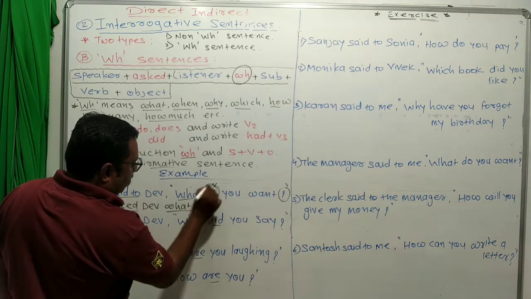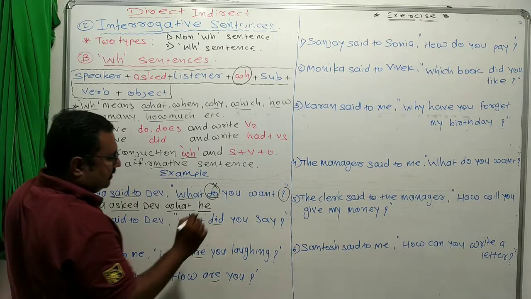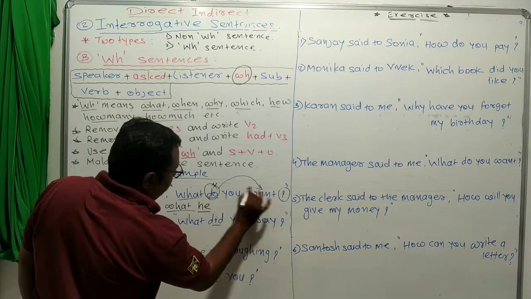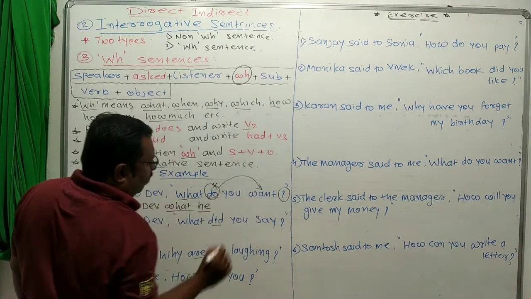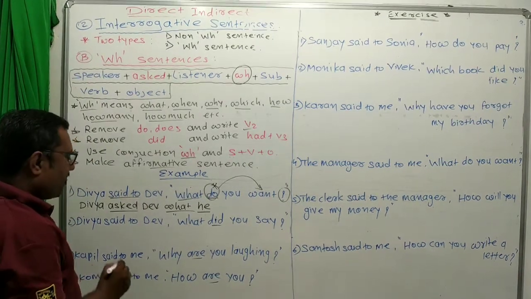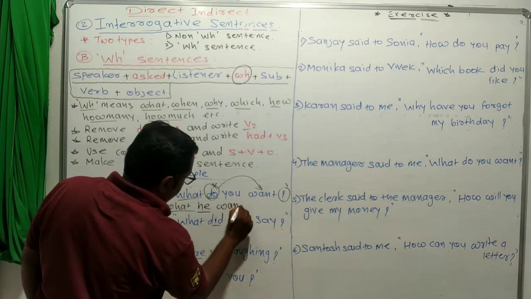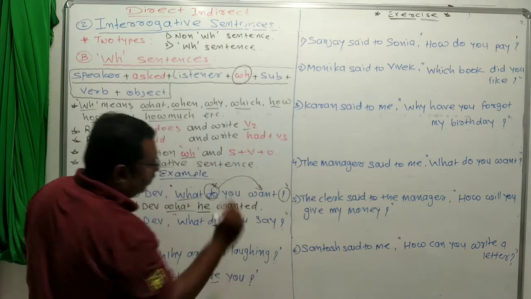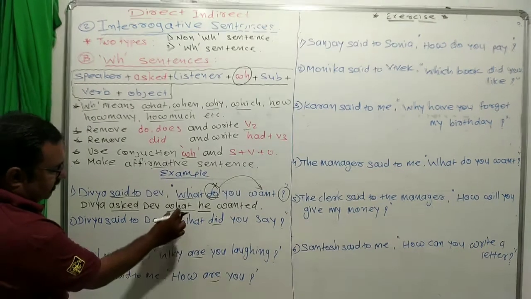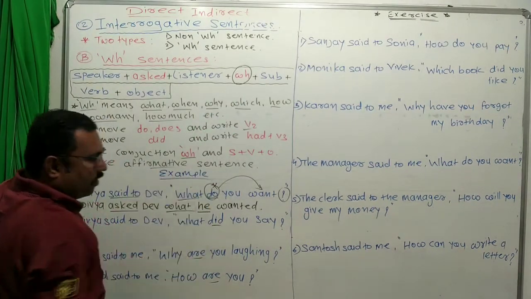Now, do or does is used in simple present tense, so we have to make the V2 form of want. What is the past form of want? Wanted. So, what he wanted, and then a full stop. That is WH, subject and then verb.